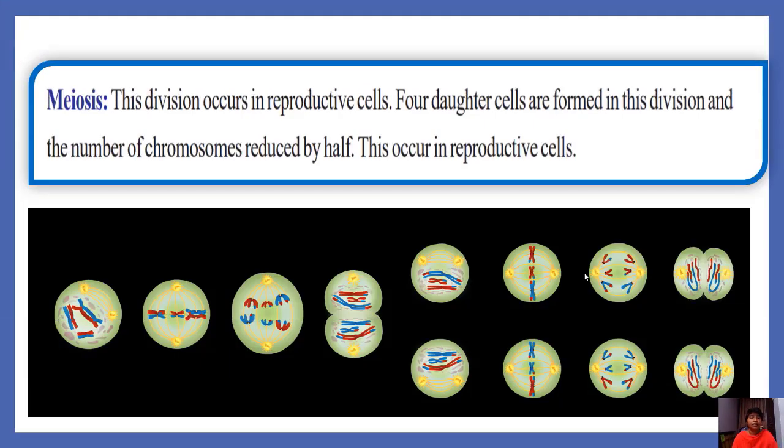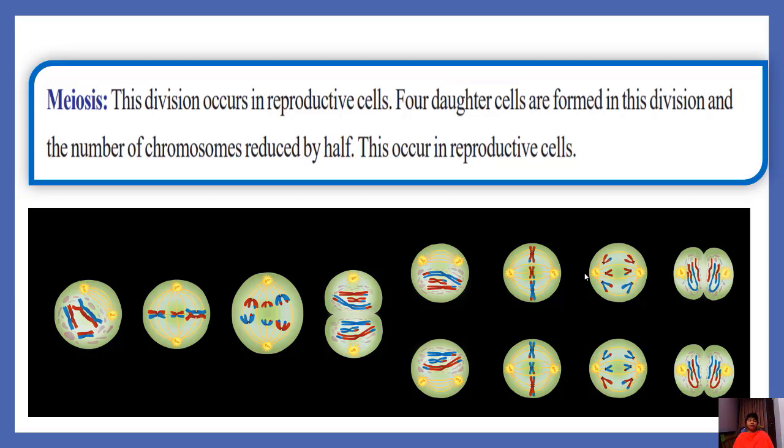Another division is meiosis. This division occurs in reproductive cells. Here in this division, a single parent cell produces four daughter cells. The number of chromosomes is reduced by half here. This occurs in reproductive cells.